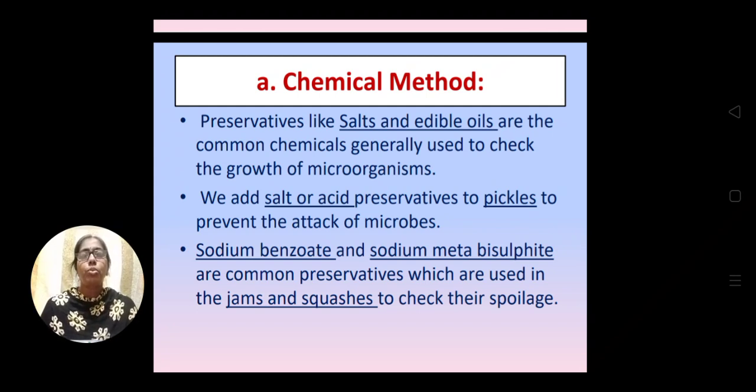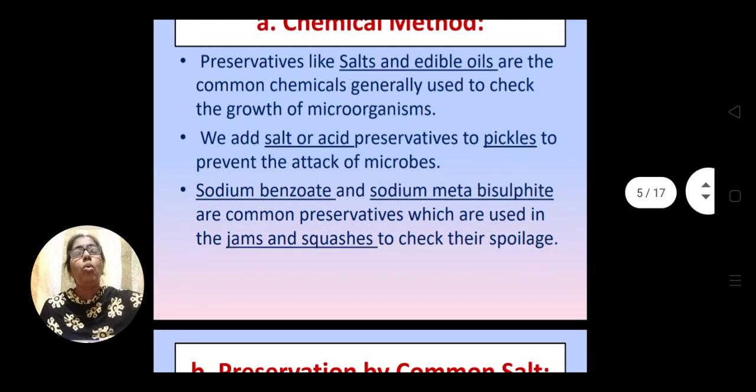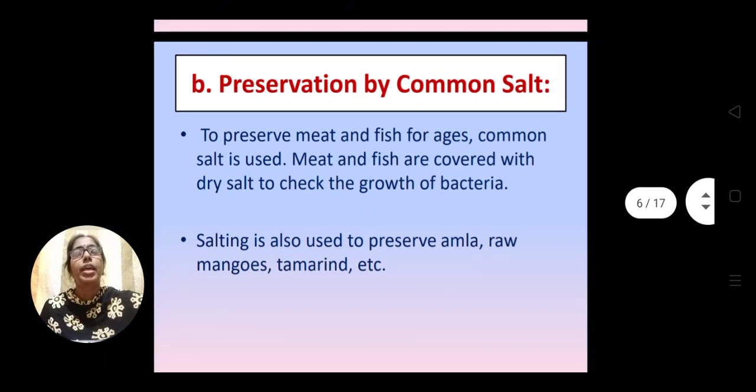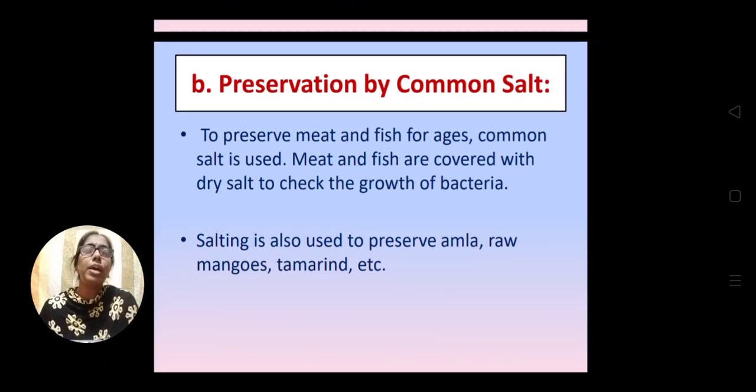So to preserve it, the jam bottles or squashes available in the market are already treated with sodium benzoate and sodium metabisulfite. That's why they are preserved for a long period of time and there will be no spoilage of food.